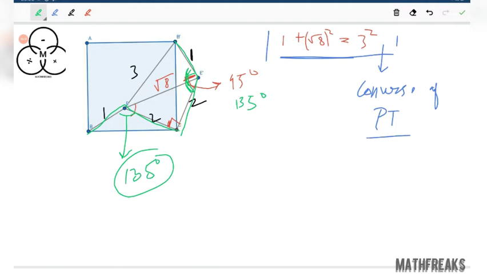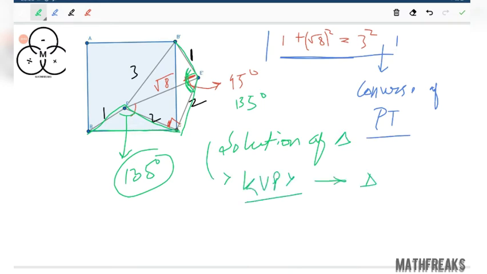Interestingly, if somebody asks that find the area of the square from this data only, the question may be altered and be asked that find the area of the square, then we have to apply the concept of solution of triangle. That is important for KBPI only, not relevant for IOChem. So we are not going to discuss in IOChem classes. So in KBPI solution of triangle, we will solve the same problem.